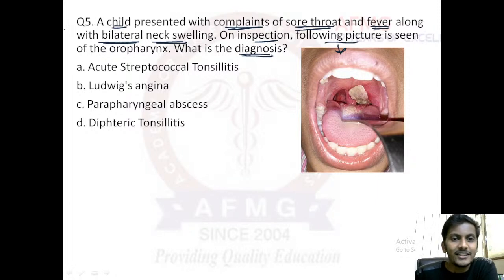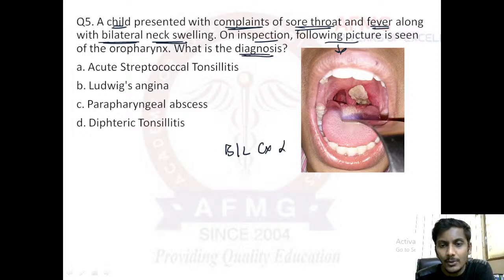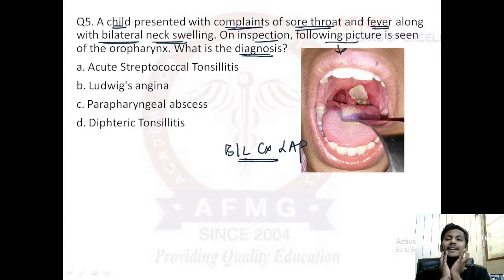Very good. So here a child is presenting with complaints of sore throat and fever. That means there is some infection. And he's complaining of sore throat, that means there is some pharyngitis like infection. Along with that, there is bilateral neck swelling, and this is usually due to bilateral cervical lymphadenopathy. On both sides the lymph nodes are enlarged. So therefore there is a bilateral neck swelling.